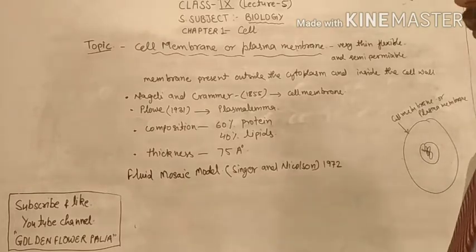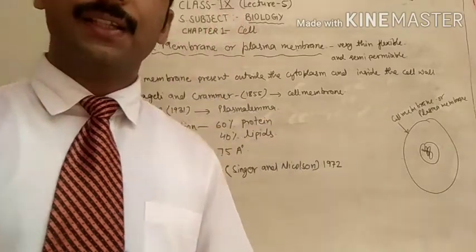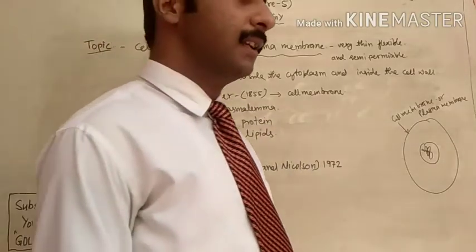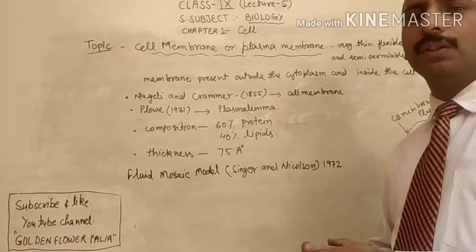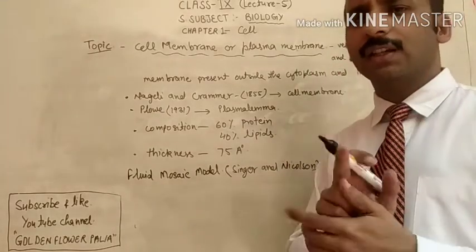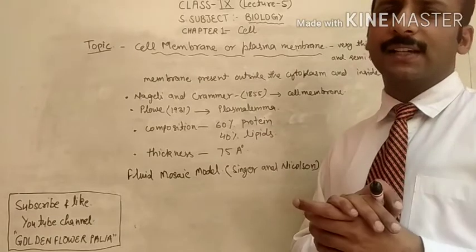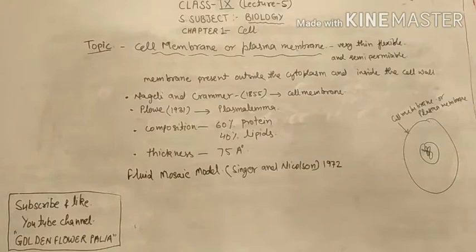The outer covering of the animal cell is called the cell membrane, whereas in plant cells the cell membrane is present just below the cell wall. Plasma membrane is present below the cell wall in plant cells, but in animal cells the outer covering of the cytoplasm is called the cell membrane or plasma membrane.